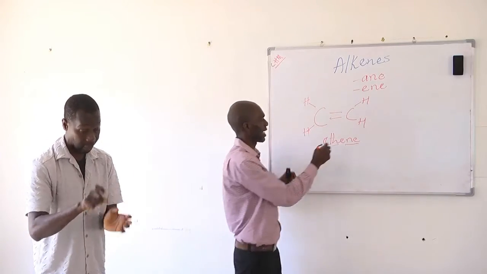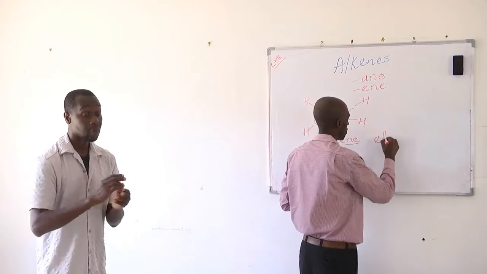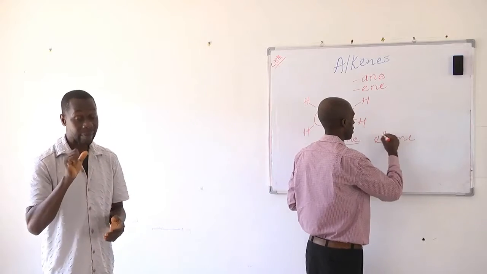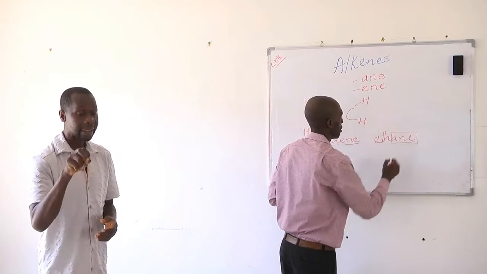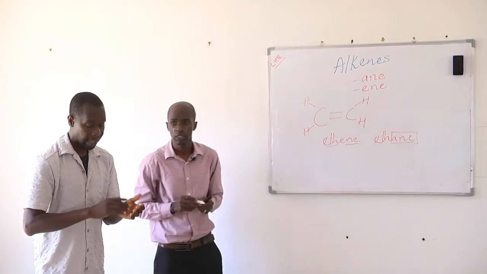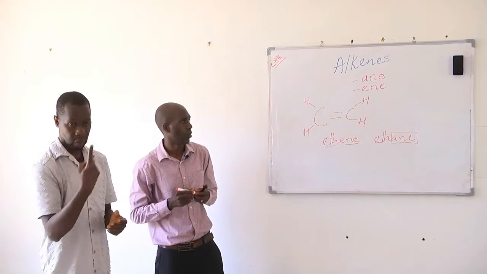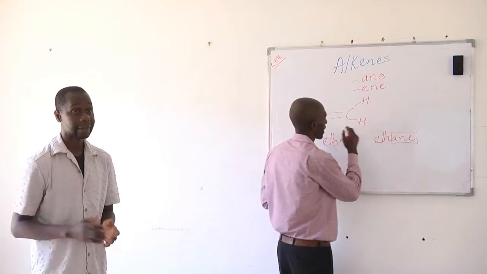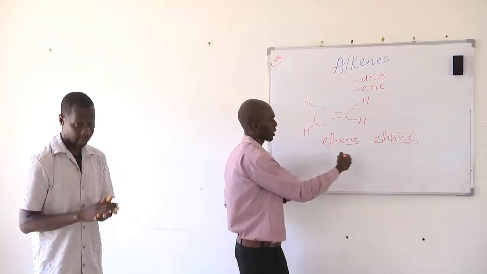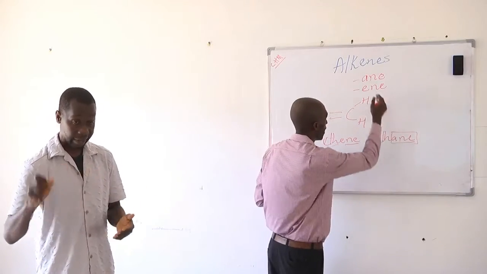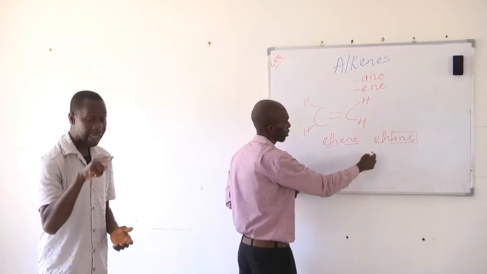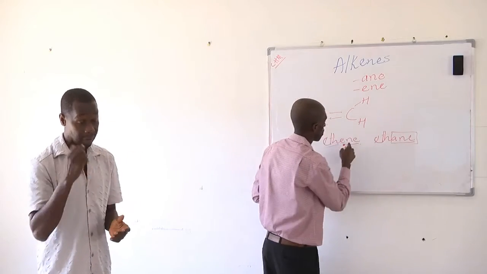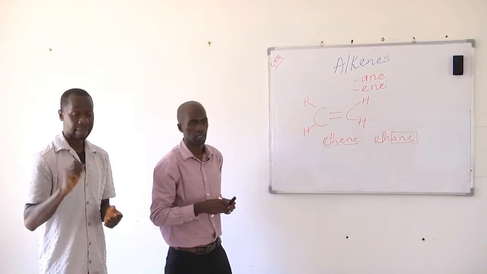Okay? If this was an alkane, the corresponding alkane would be named as ethane, where the ANE suffix means carbon-carbon single bonds, which are alkanes. But since we are looking at alkenes, in naming the corresponding alkene, we drop the ANE ending and then add ENE. So instead of this being called ethane, we call it ethene. Okay.